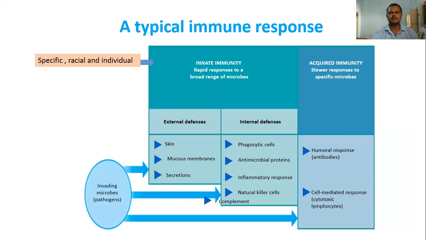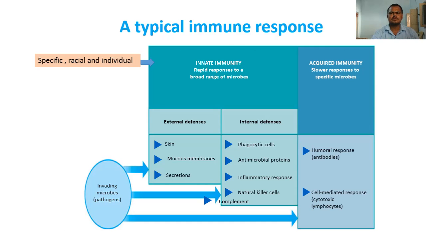And then see here, the immune system. Generally, the immune system is divided into two branches: innate immunity and acquired immunity. Innate immunity is the rapid response to a broad range of microbes, because it is inherited by birth.